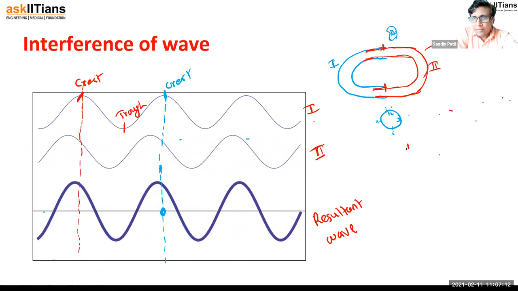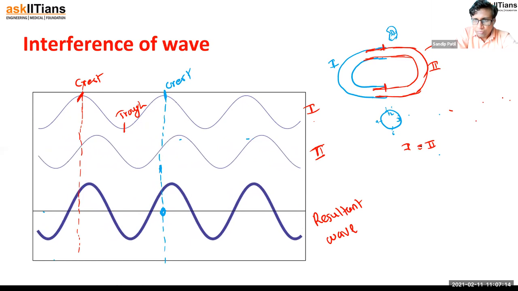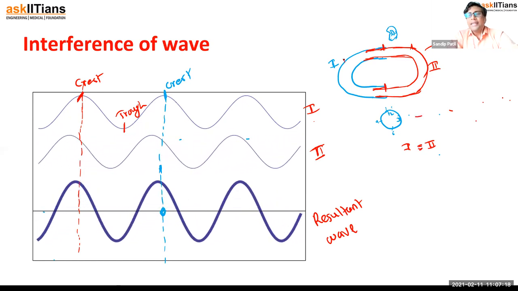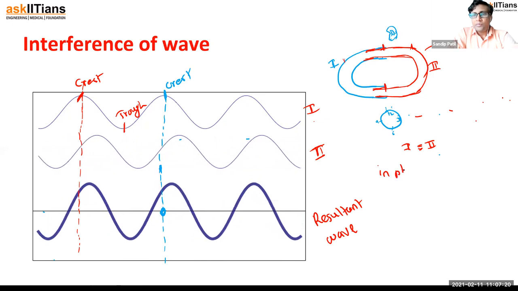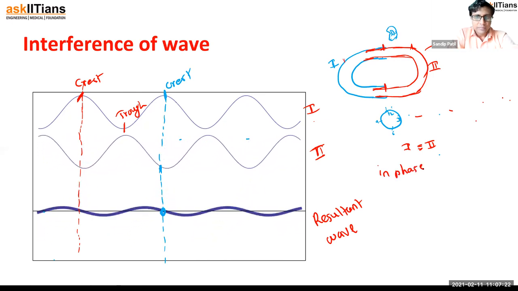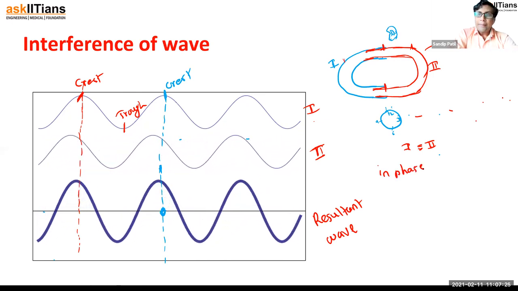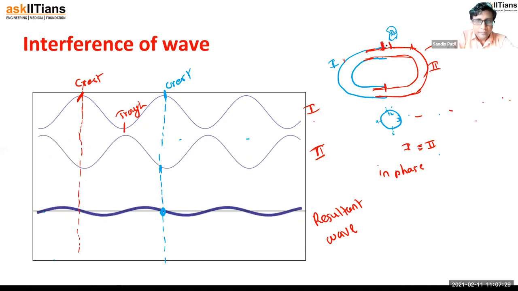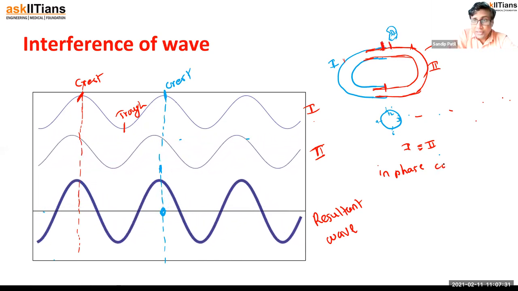So can I say length 1 is equal to length 2? This part and this part are the same. Then we can say they are in phase, right? So what will happen? We will be able to hear maximum sound at the ear. When they are in phase, it is constructive.